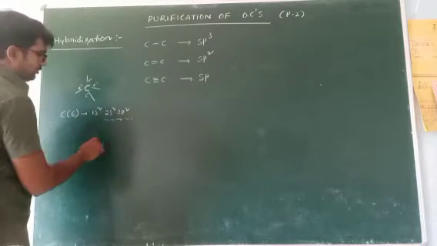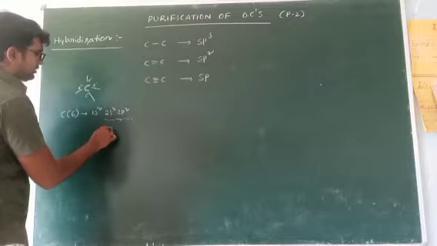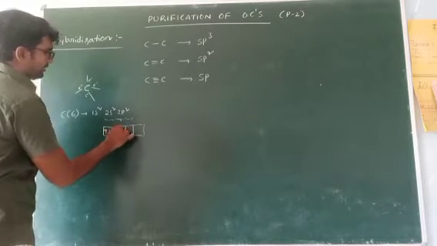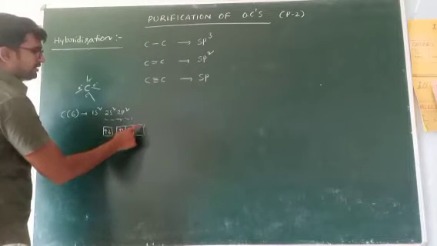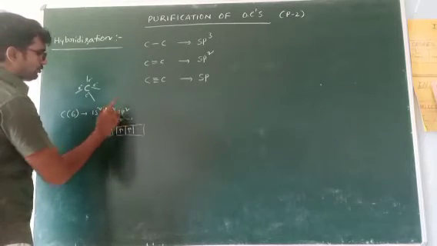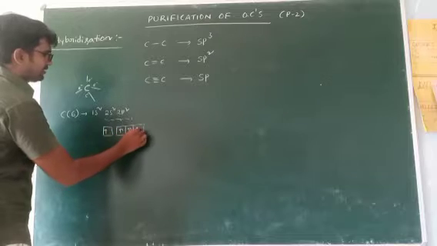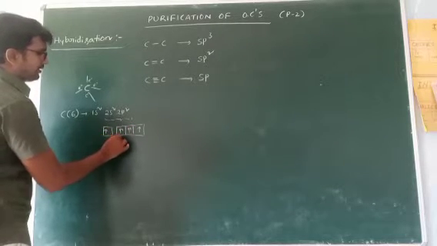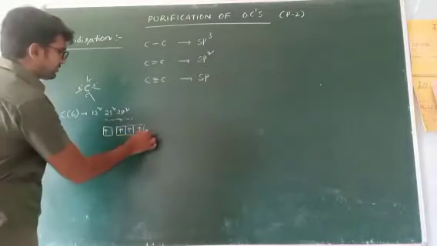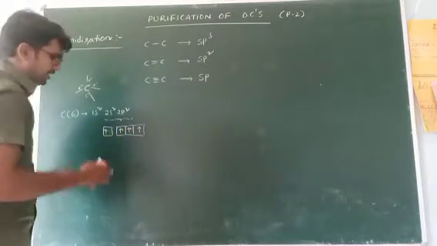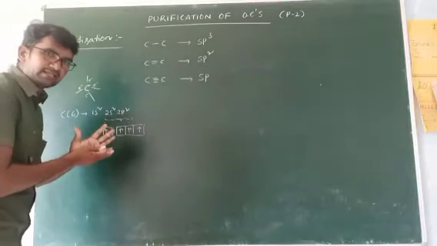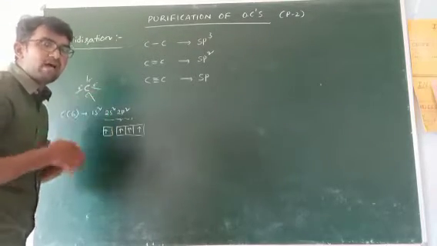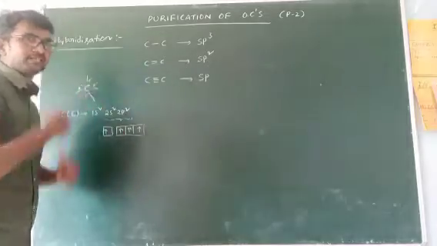This is the outermost shell. S contains 2 electrons, P contains 2 electrons. But this also belongs to n equal to 2, that's why an electron is moved to this place. So S contains 1 electron and P contains 3 single electrons. In total, these 4 electrons mix together and form 4 hybrid orbitals for bonding.